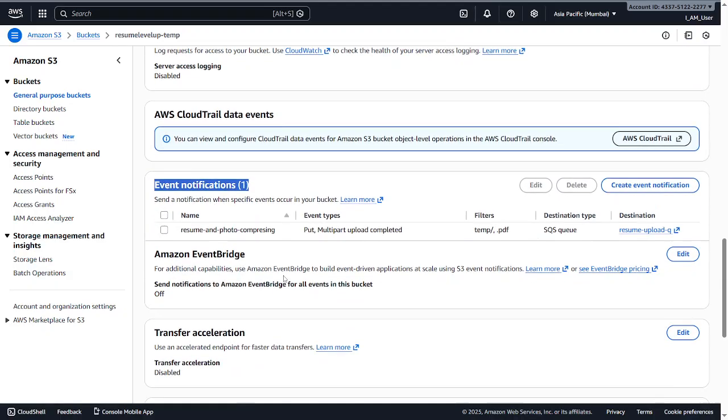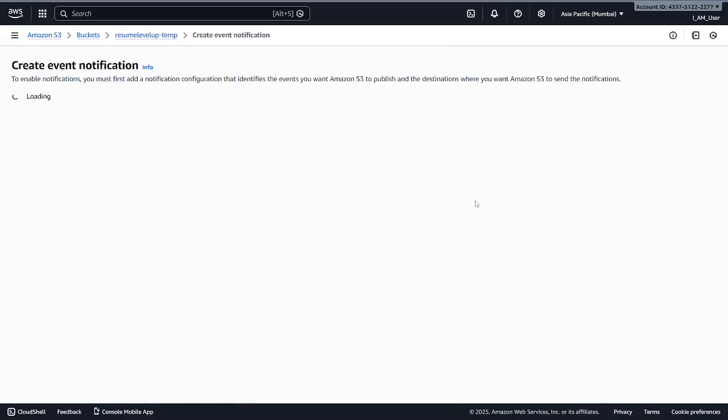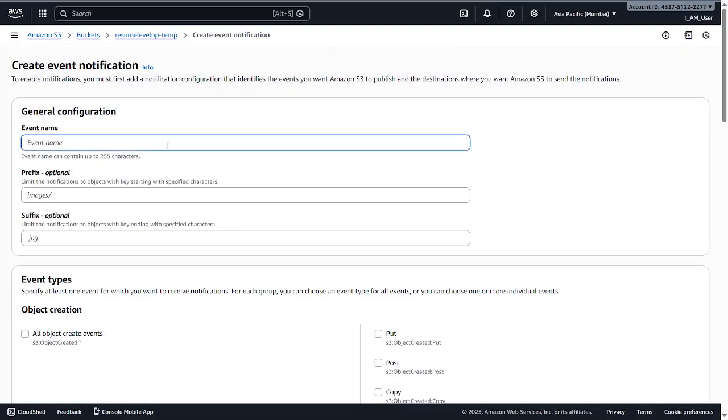Just click on create new event and give some event name, like connect to SQS on upload.